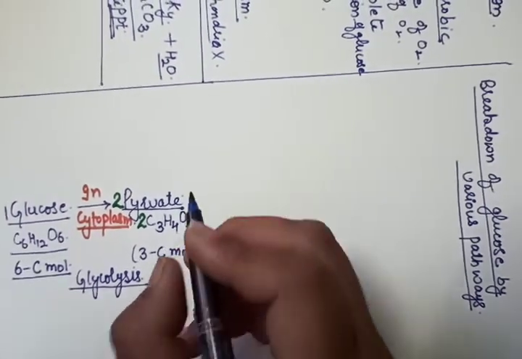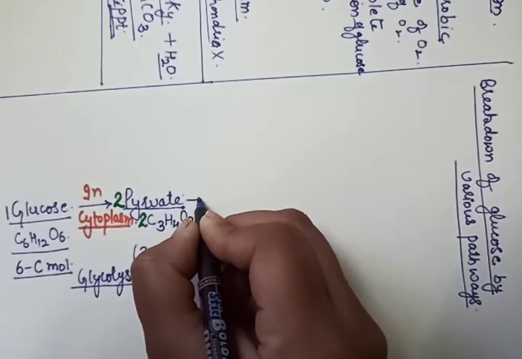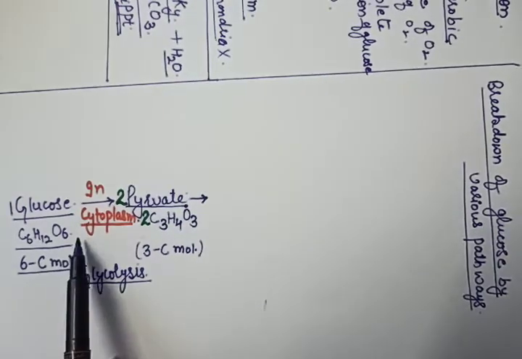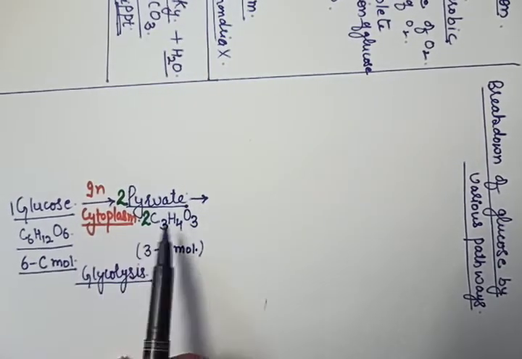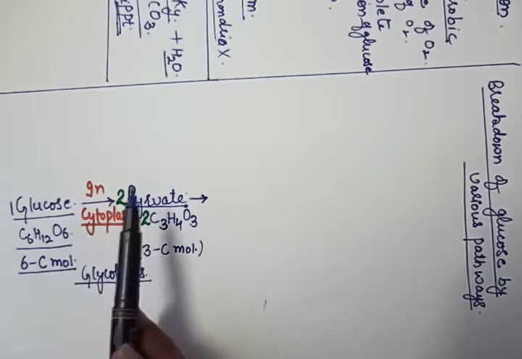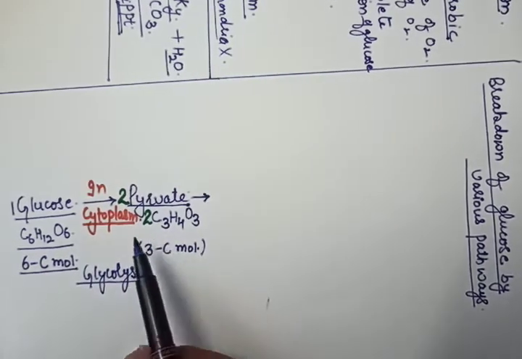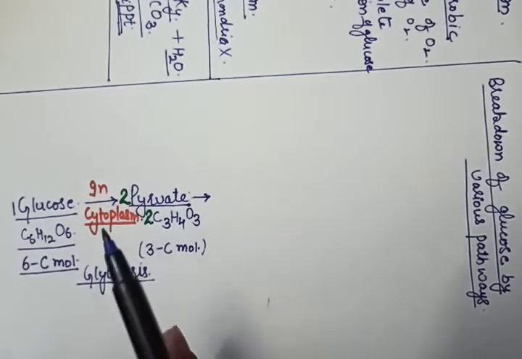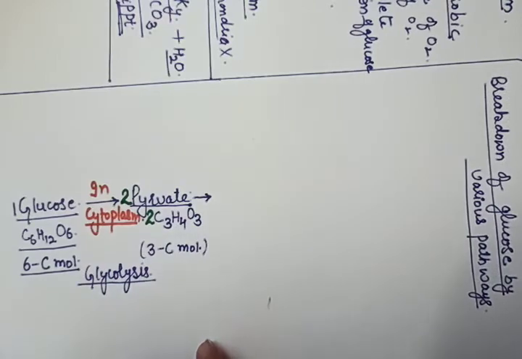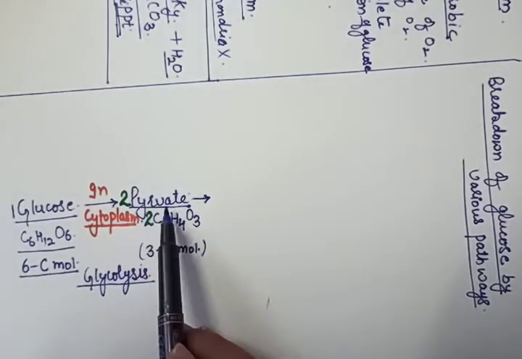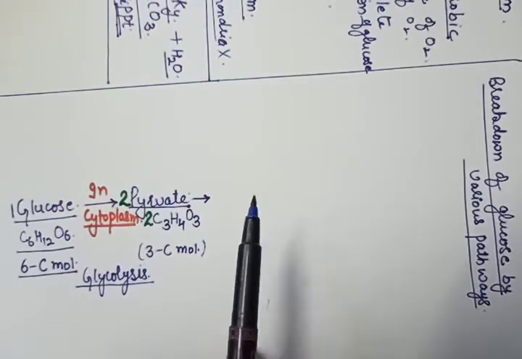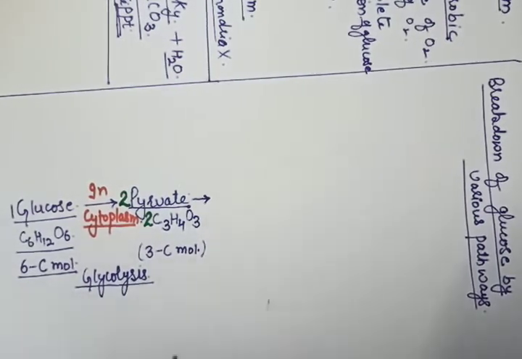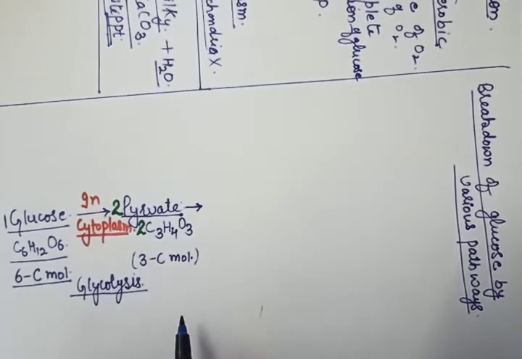Now, students, please understand one more point. Availability of oxygen does not affect this process. Whether oxygen is there or not, this process carries on in the same way. That's why we are saying this is the same for aerobic as well as anaerobic processes. Now, what happens to this pyruvate? That depends upon the availability of oxygen, whether it is there or not, or in shortage. Now step by step we will do it.